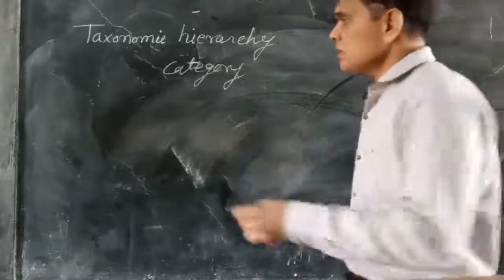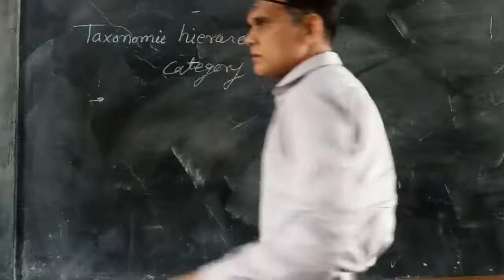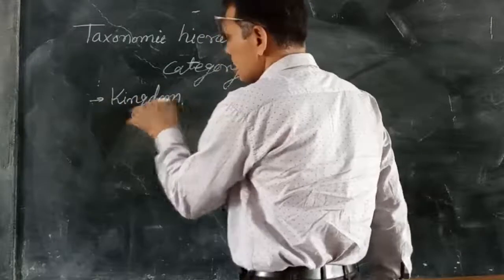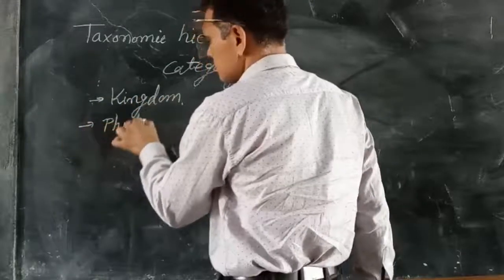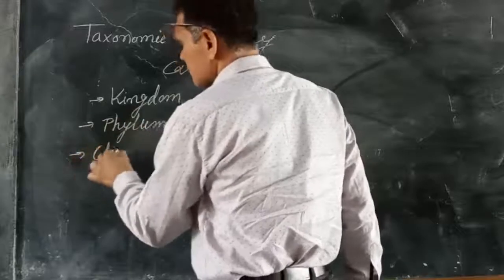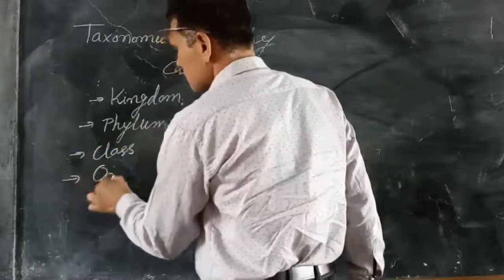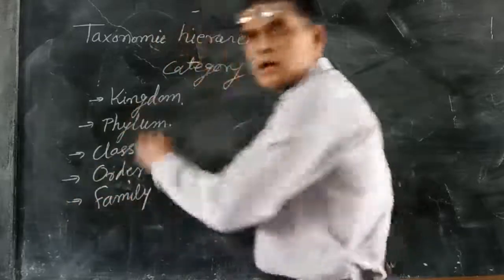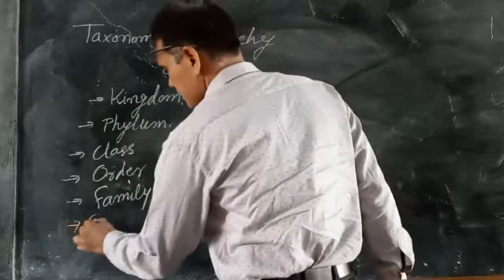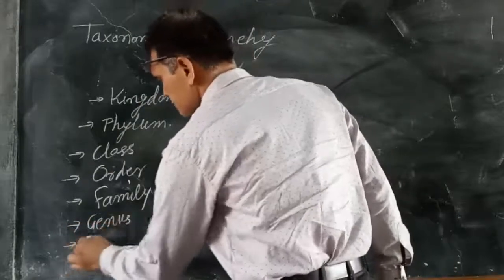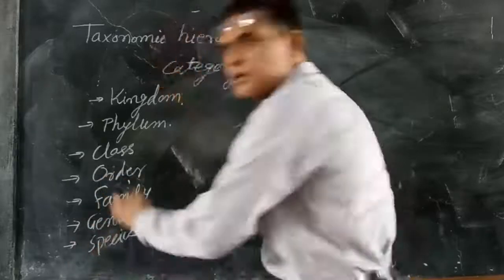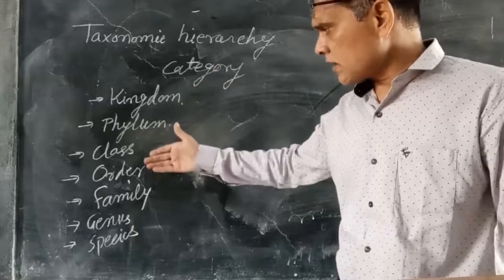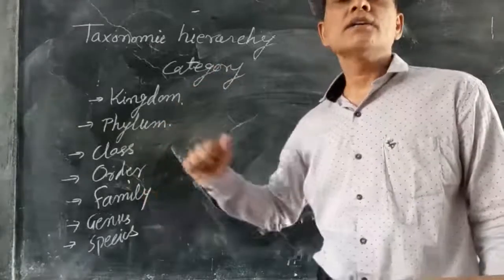The highest category is kingdom, then phylum, class, order, family, genus, and species. These are the 7 categories: kingdom, phylum, class, order, family, genus, and species.